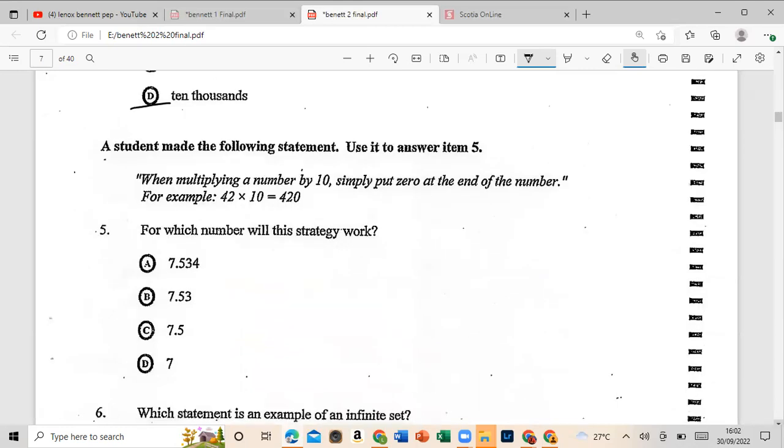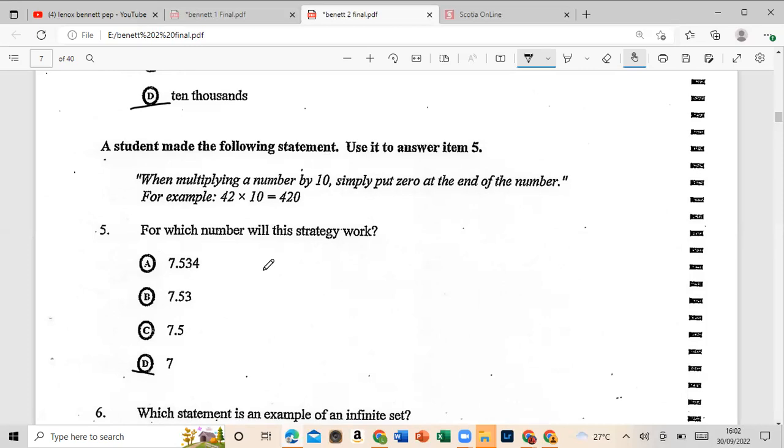It says a student made the following statement. Use it to answer item 5. This is what the student said: when multiplying a number by 10, simply put 0 at the end of the number. For example, 42 times 10 is equal to 420. And they say number 5, for which number will this strategy work? Is it 7.534, 7.53, 7.5, or 7? So that would be 7.